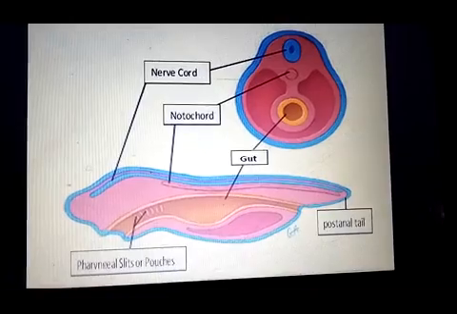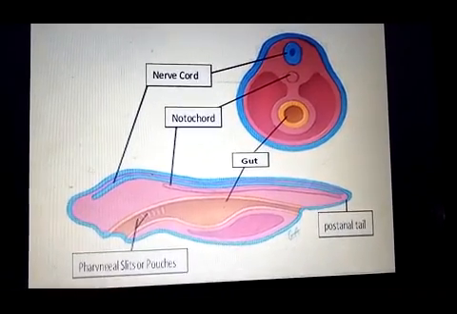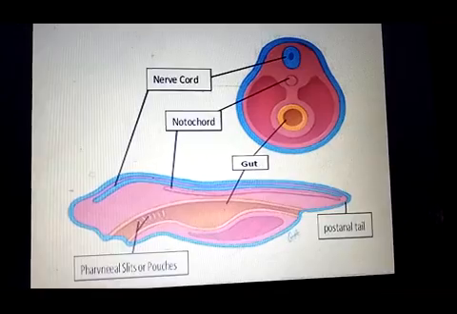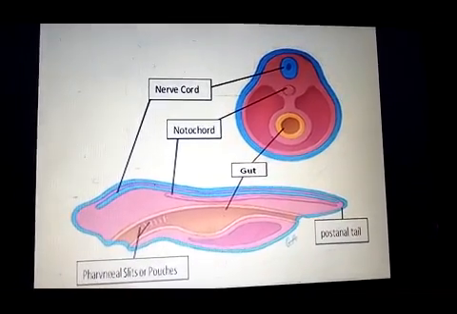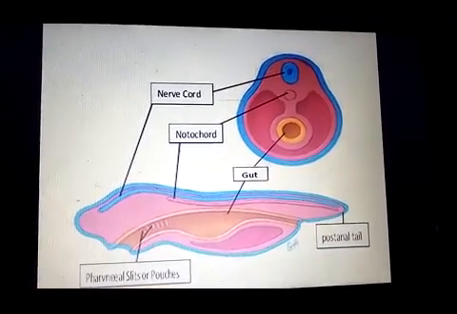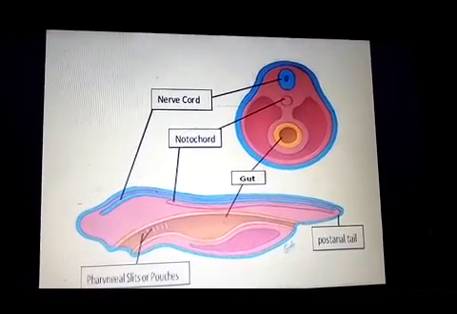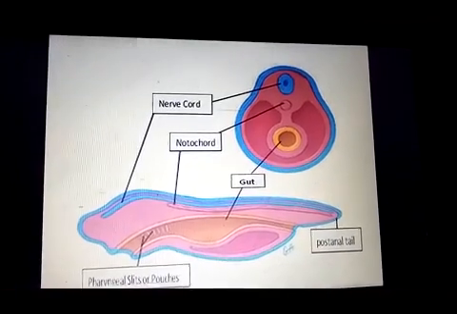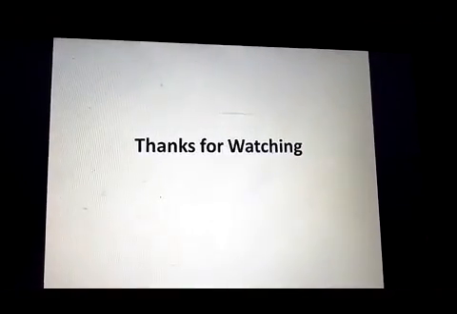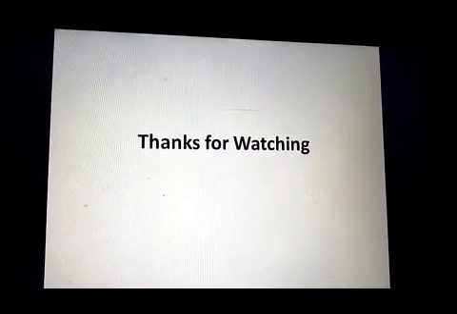So these are the basic unique four characteristics of the chordates, which appear in chordates at any stage during their development, and sometimes these four characteristics are present at the same time in the chordates. So this is about the basic characteristics of the chordate.